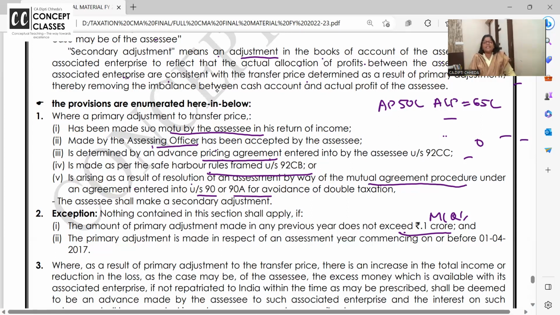So they say secondary adjustment is necessary when primary adjustment exceeds 1 crore and primary adjustment is made in respect of assessment year commencing on or after 1st April 2017. क्लियर है आप सबको? चेक करो और पूछो कुछ डाउट है तो.